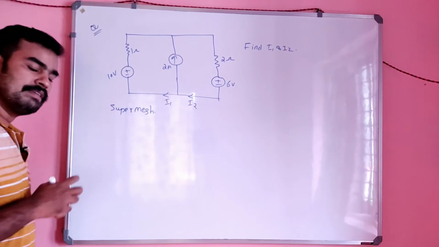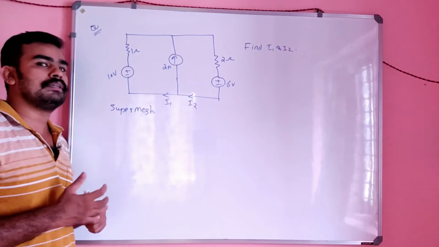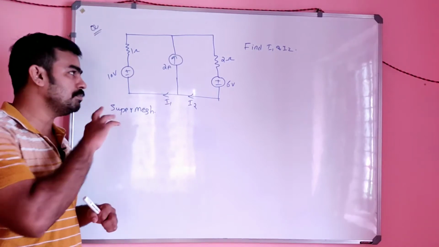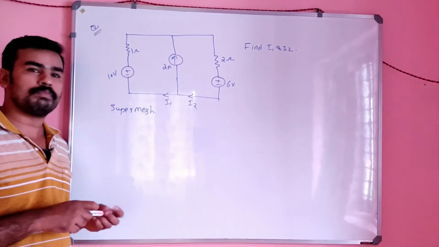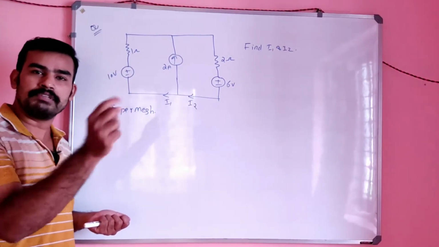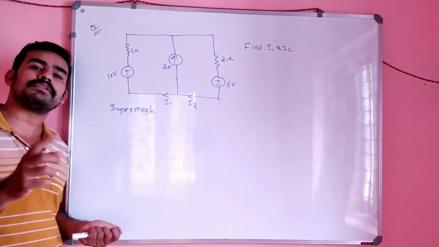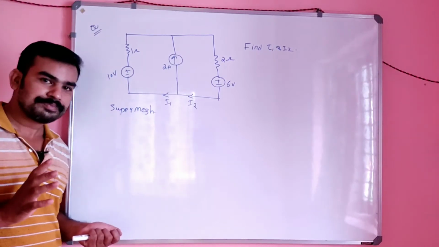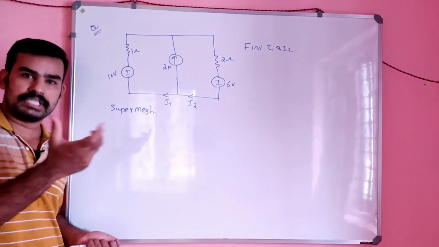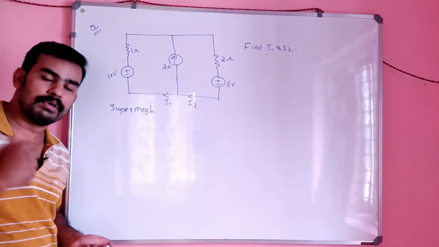In the previous class we discussed the concept of super node. A super node is a voltage source in between two nodes. Super means beyond the node. A normal node is simply two nodes connected with a resistance or some elements in between. But for a super node, between two nodes there will be only a voltage source. That type of node is considered a super node, because it is difficult to write a KCL equation there. We did some problems regarding the super node and you know how to solve it.